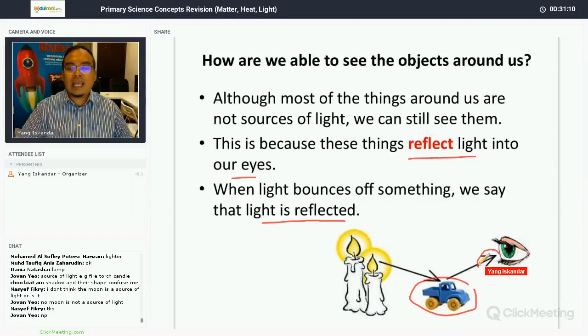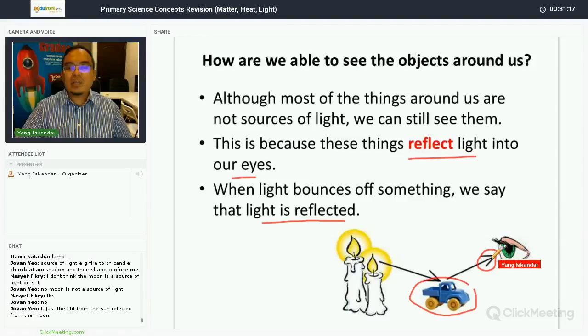Now take note of the arrows. If there are questions regarding light, the arrows are very important. In which direction the arrow points is very important.